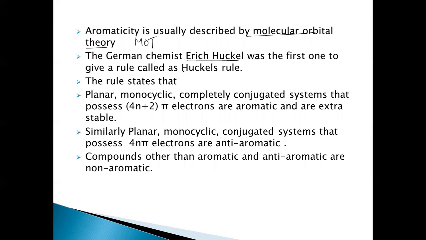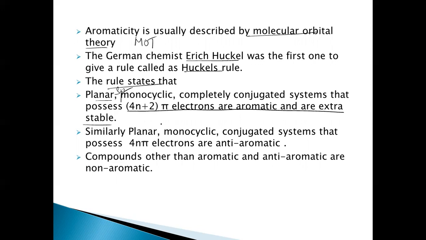Who was the first one who gave the rule? Erich Huckel gave Huckel's rule. So what does Huckel's rule say? We just discussed it, but here is the definition. Planar, cyclic, completely conjugated system, that is planar, with sp2 hybridization, so all the carbon atoms should be sp2 hybridized, it should be cyclic, and it should be planar. In other words, a completely conjugated system that possesses 4n plus 2 pi electrons is aromatic and extra stable.